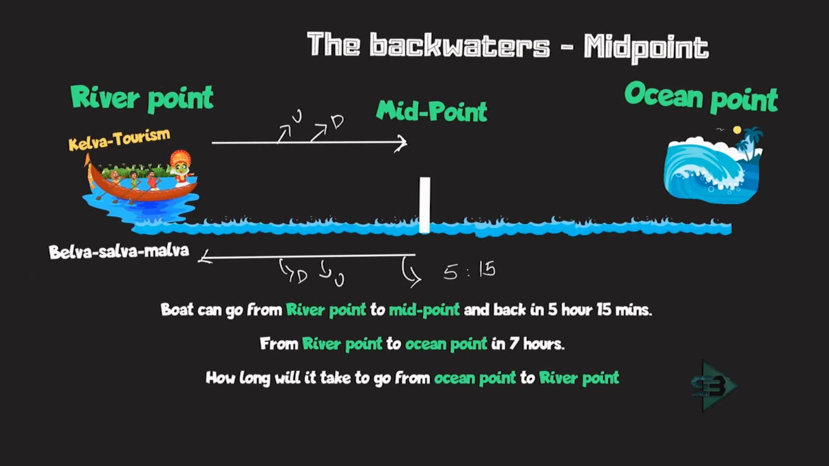From the river point to the ocean point, it can move in 7 hours. Now one more condition is given. If the boat travels directly from the river point to the ocean point, which means from here to here, it will take 7 hours. Now this is quite clear. Now what is the question asking me? How long will it take to go from ocean point to river point?